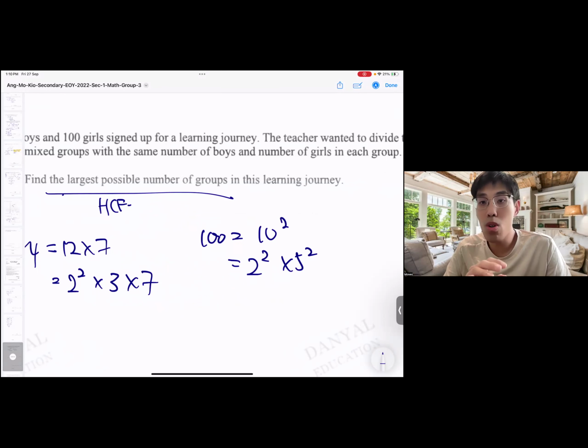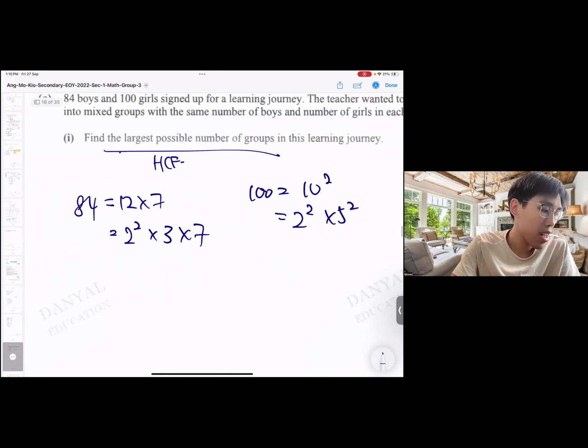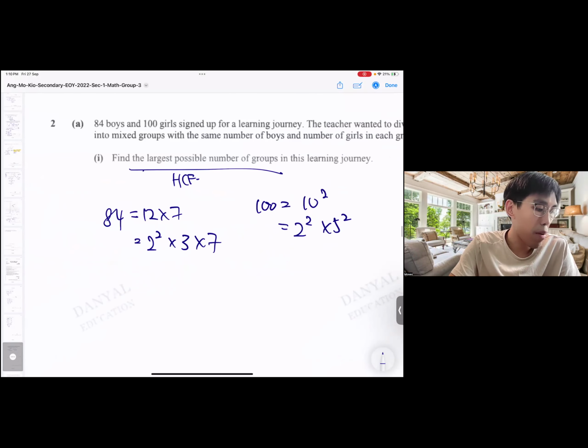Then you will know how these numbers actually relate to one another. Don't blindly go and do your prime factor ladder, prime factorization, just because you are being taught to do that. You must learn how to adjust and adapt. This is secondary school, not primary school. So here, this is how we do our prime factorization.